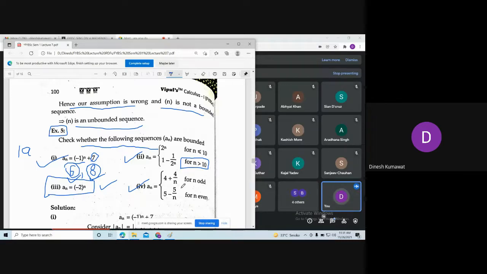See, first you observe this one. Tell me, can I say this is bounded for odd natural number? Yes, sir. So this is bounded for odd natural number. What about this second one? This is also bounded. Okay, so if both the sequences are bounded, then we can conclude that this sequence an is also bounded.